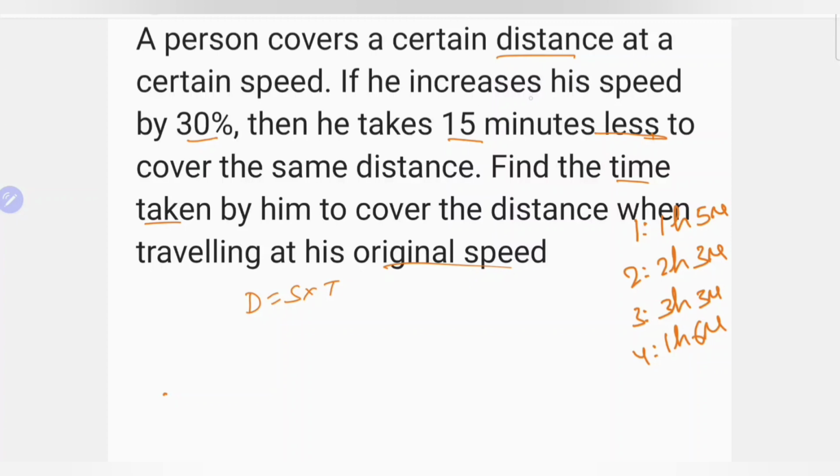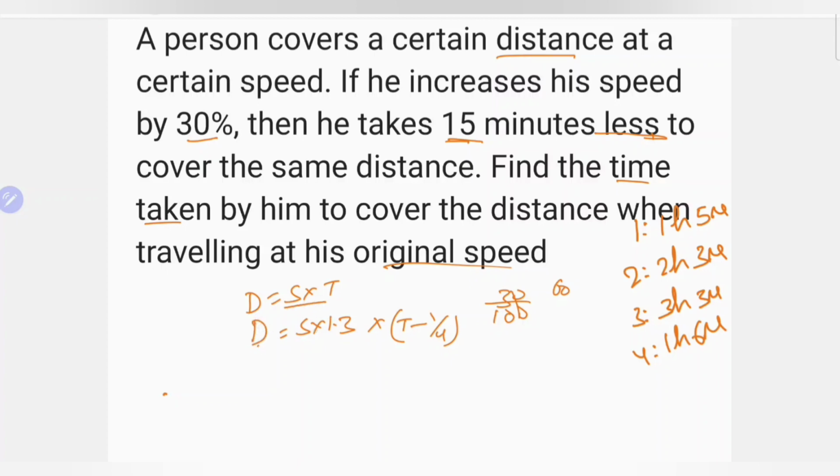Now, if his speed increases by 30%, 30 by 100 means 1.3, and time is 15 minutes less. 15 minutes means 1 hour is 100%, so 15 minutes means 25%. Clear? 25% means 1 by 4. Clear?